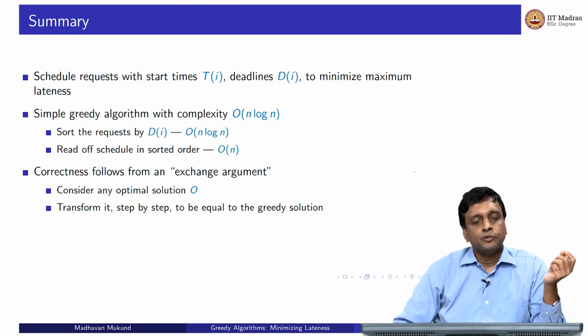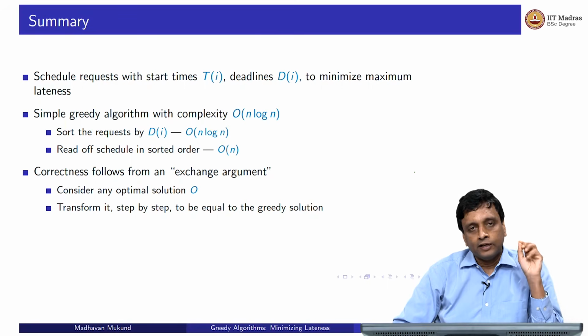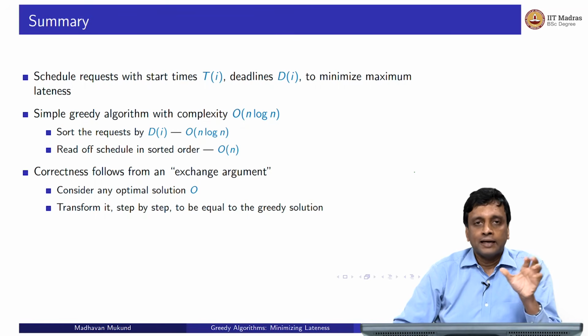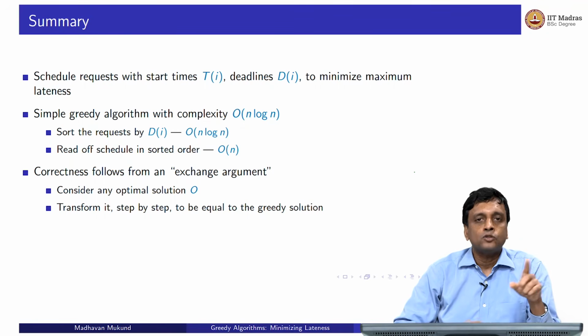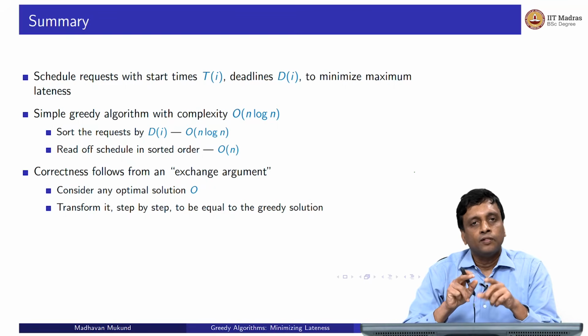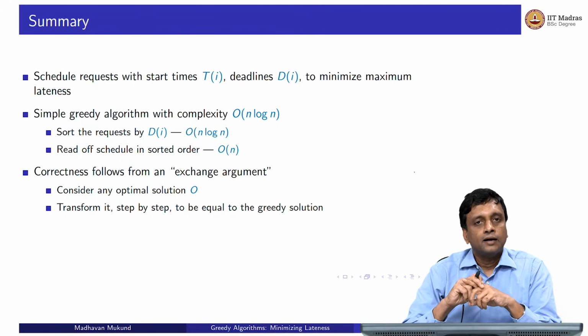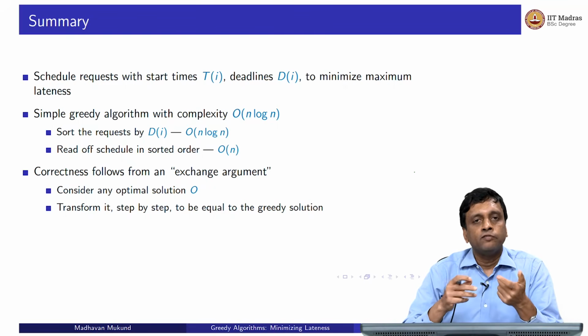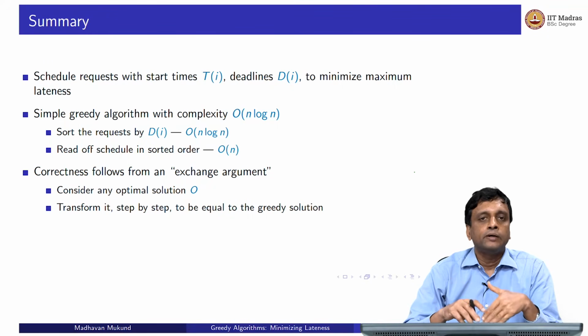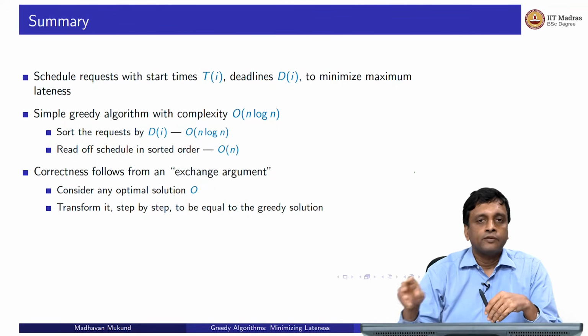So this exchange argument is critical, which says that we can take any optimal solution, and then first we made some assumptions that this optimum solution looks a little bit like our solution because it has no idle time, and once it has no idle time, we can keep exchanging these adjacent inverted elements until we eventually remove all inversions, and therefore we must have reached our greedy solution without sacrificing optimality.